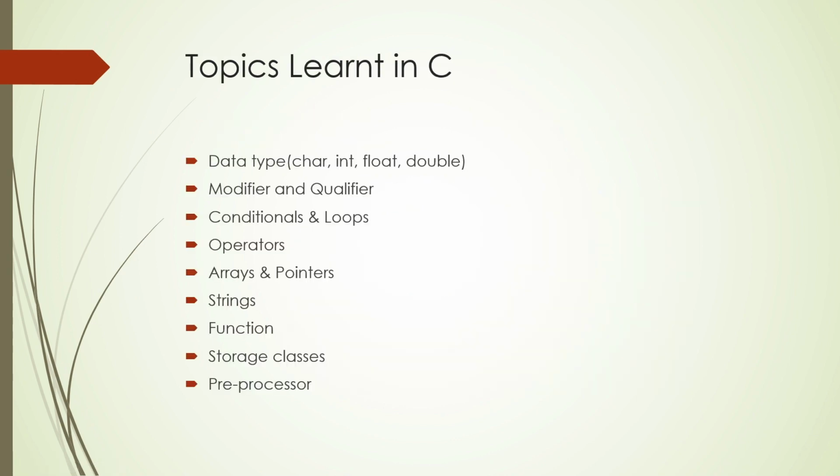Next, what were the topics learned during this first week? We learned about data types such as character, which is used for storing a character and has a memory space of 1 byte. Next, we learned about integer, which is used for storing numbers and has a memory space from 2 to 4 bytes. Float is used for storing decimal values and has a memory range of 4 bytes. And double has a memory range of 8 bytes and is also used for storing decimal values.